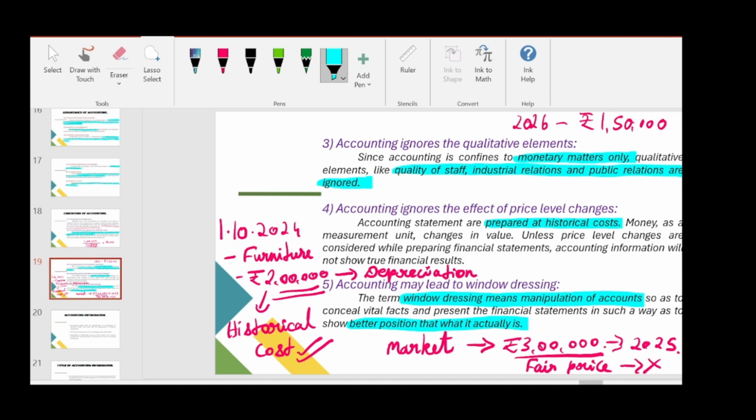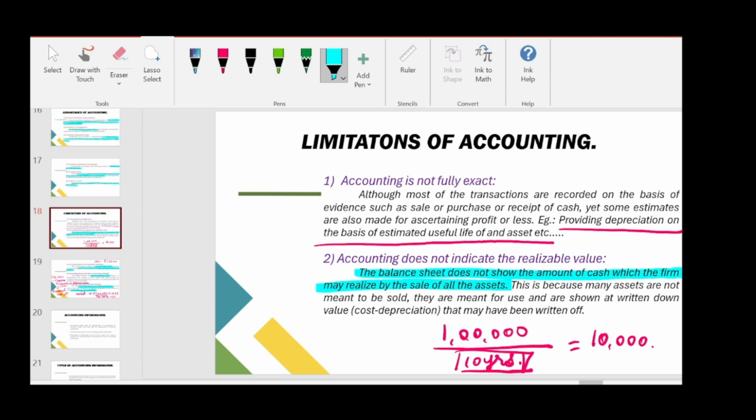So to avoid all those things, they will manipulate their accounts, and they will show that their financial performance is very good, their financial position is very good for that accounting year. So this will happen often in the companies. So that is what is given here. Accounting may lead to window dressing. There will be manipulation of accounts. They will conceal many facts to show that the company is in a better position. So these are the limitations of accounting.